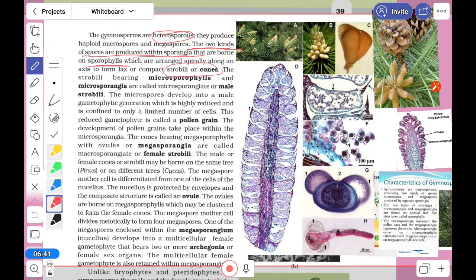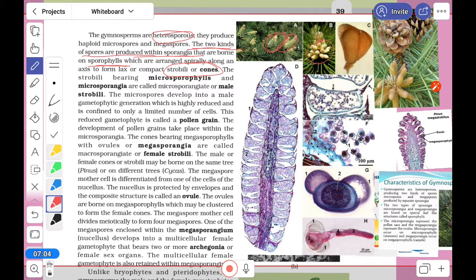Strobili or cone. It means that there are two types of cone, in that cone or strobili, singular strobilus. That is male cone and the female cone. Suppose at first you take that male cone. This one is the male cone. You can see this male cone.